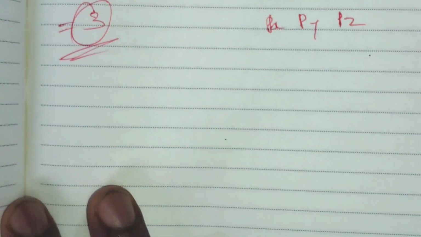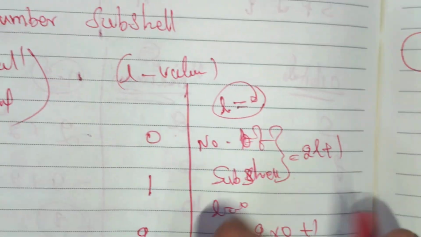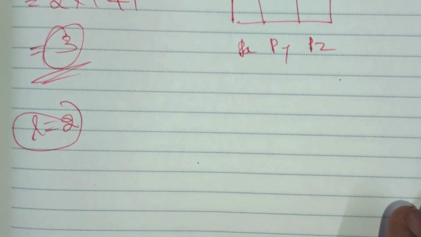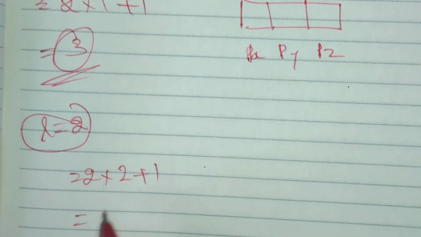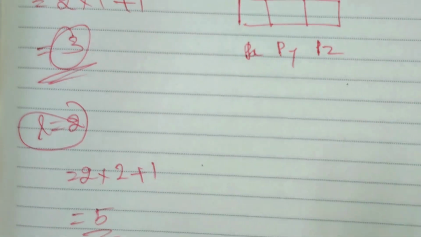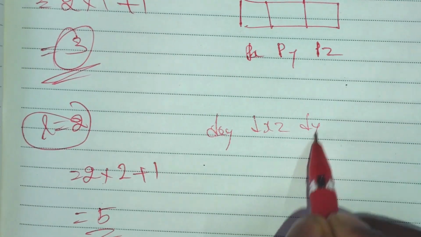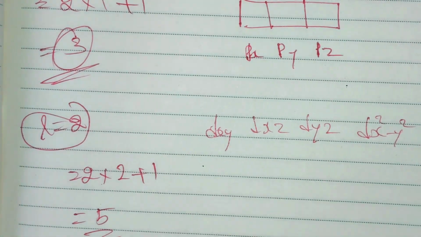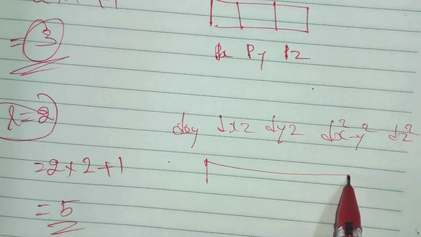Another example: suppose L is equal to 2. What kind of orbital is there? L is equal to 2 is the d orbital. Using the formula, 2 into 2 plus 1 is 5. So what are those 5? dxy, dxz, dyz, dx squared minus y squared, and dz squared. So those 5 orbitals are present in the d orbital.